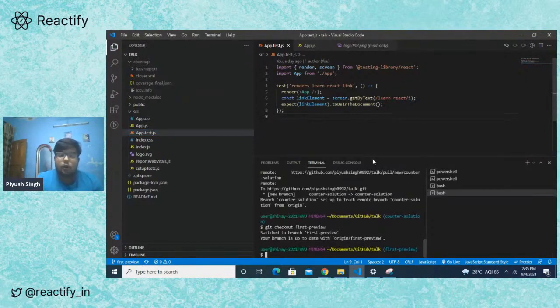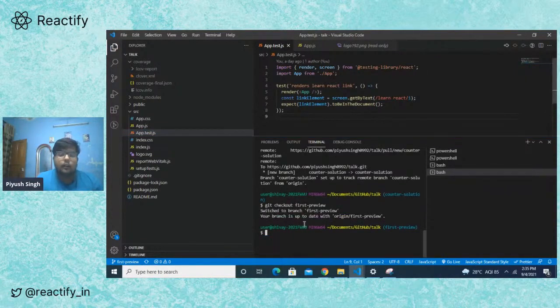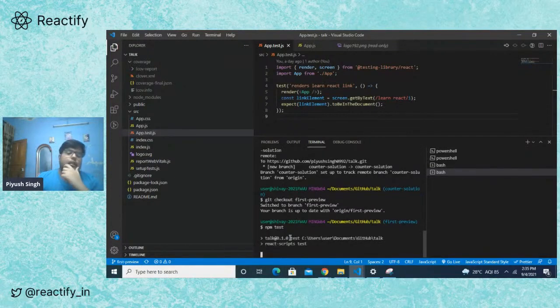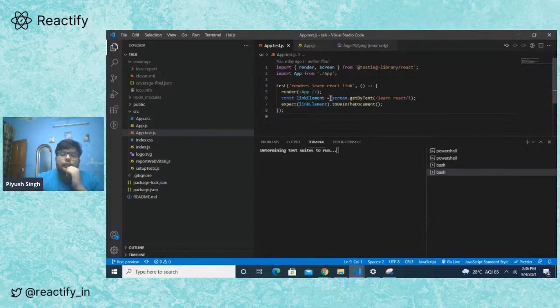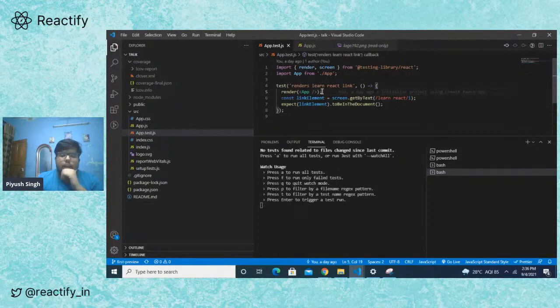Let's run the test. For running the test, the command in create React app is npm test, right? Let's run our first test. This is our first test that we are running. Let's see what output we get. We already have this test written into it. It might take some time. Let me give you a brief introduction of what's happening here. What is happening here is it's rendering.